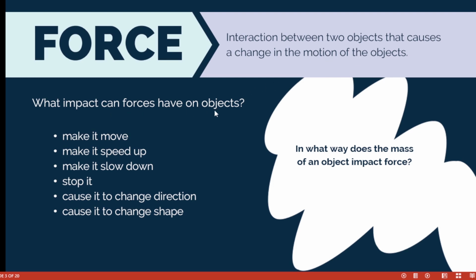So what impact can forces have on objects? It can make it move, speed up, slow down, stop, or change direction, and it can also cause it to change shape. In what way does the mass of an object impact force? Is there a relationship between mass and force? Definitely there is, because force is mass times acceleration. So mass is directly proportional to force. Mass affects the impact of force.